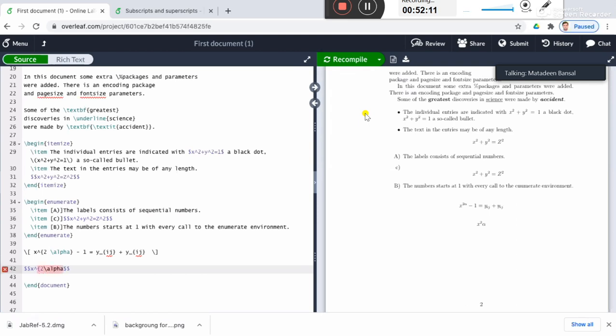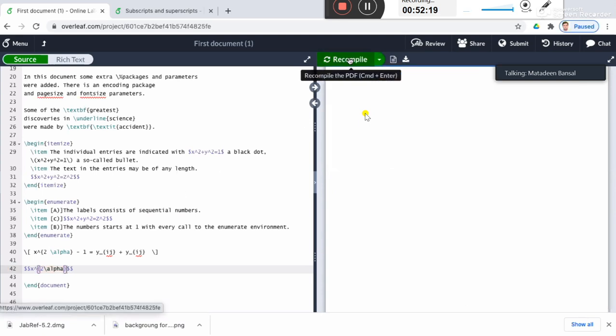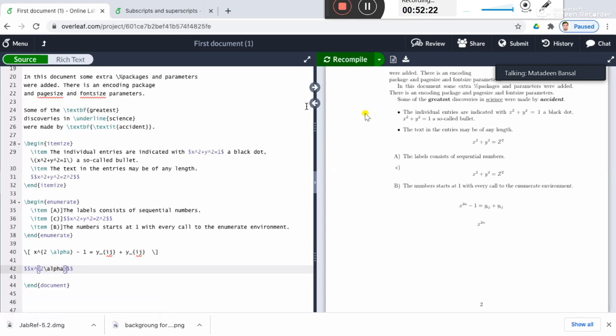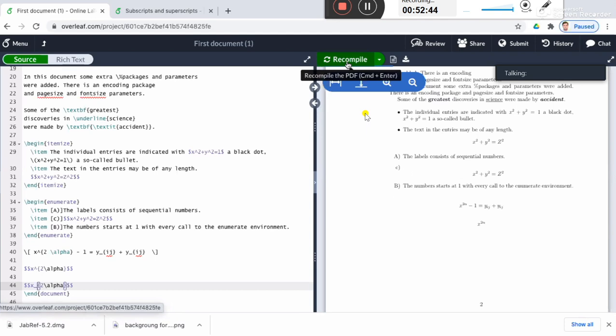I have to enclose this 2 alpha inside the curly brackets. Only then it will appear correctly, x raised to power 2 alpha, right? Similarly, if I want x subscript 2 alpha, for that I have to enclose the 2 alpha inside the curly brackets, right? And then you have x with subscript 2 alpha, right?